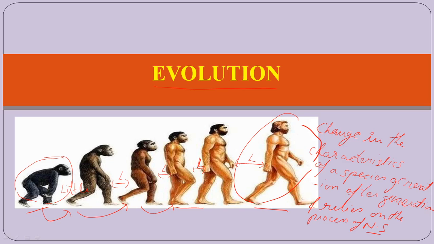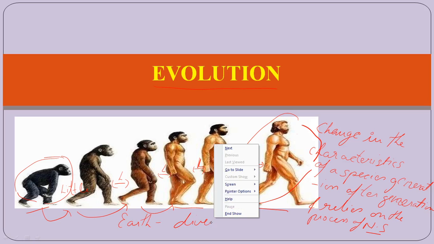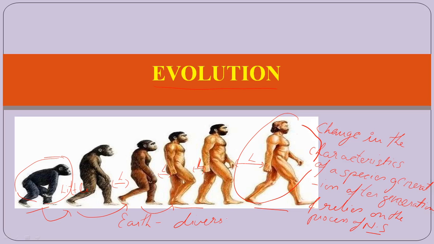So to begin with evolution, we have to know how evolution takes place on Earth. That is, we are on Earth, and Earth has a diversity of life, which means there are different types of organisms found on the Earth. These different organisms are very much dissimilar from each other in morphology and physiology.